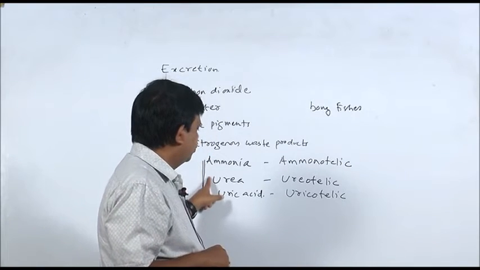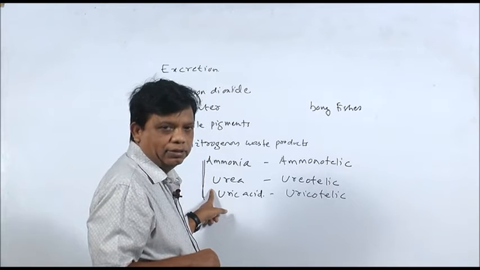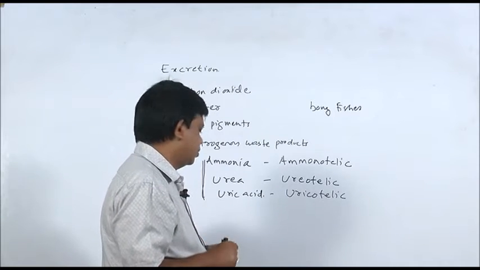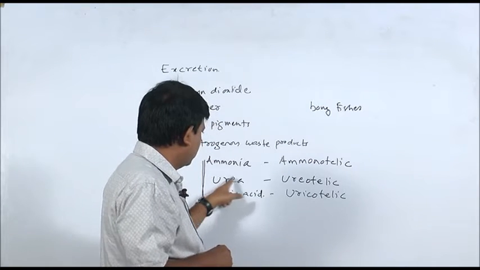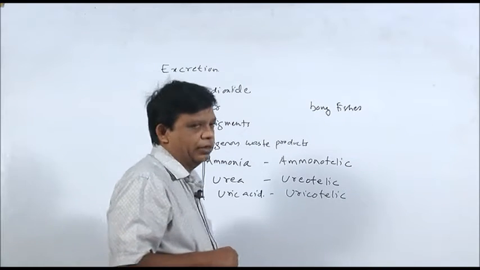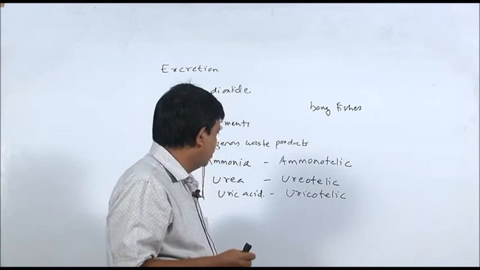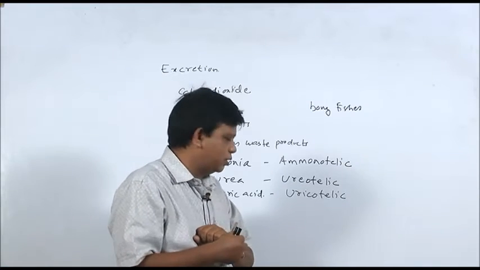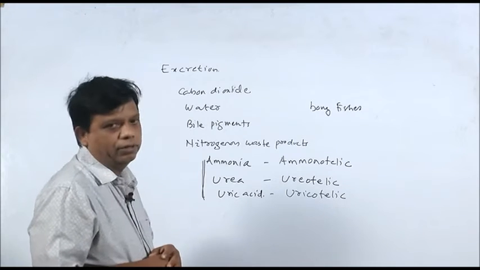But those animals which are not aquatic, or which don't have ready access to water, for example terrestrial animals, cannot afford to have ammonia as the chief excretory material. So, in those animals, ammonia is converted into a less toxic form. It is converted either into urea or uric acid.